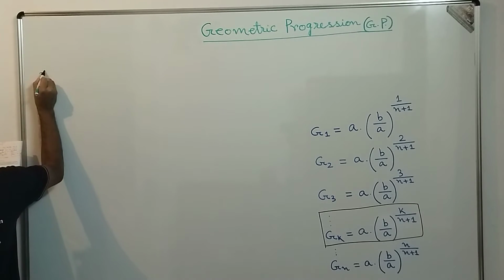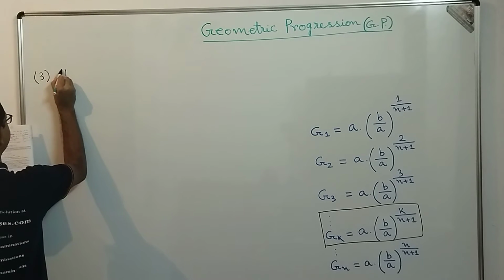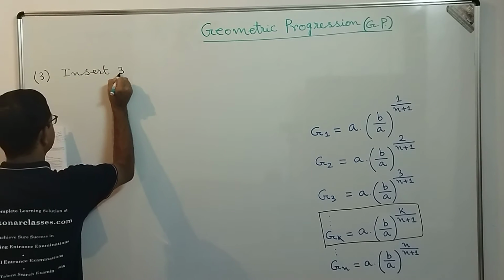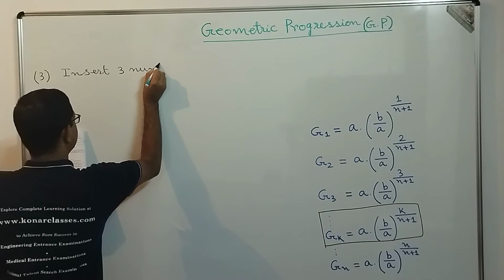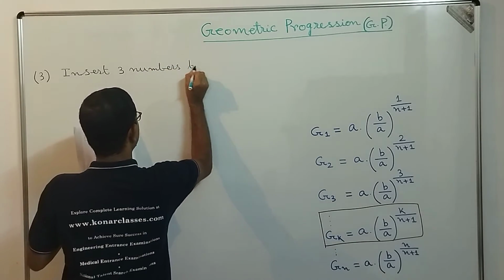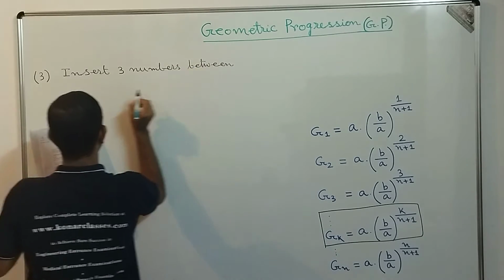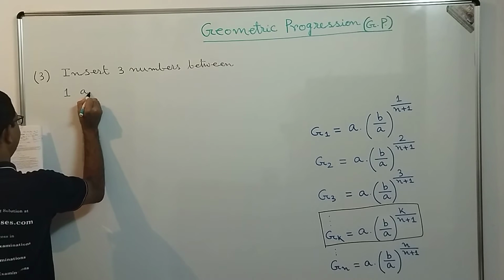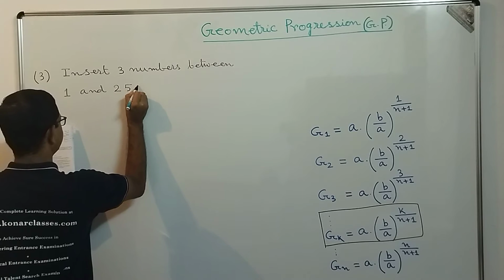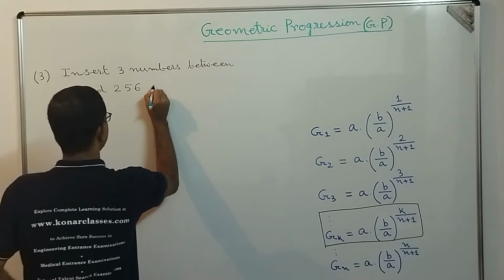This is the third question in today's session. Insert three numbers between 1 and 256, so that the resulting sequence is a GP.